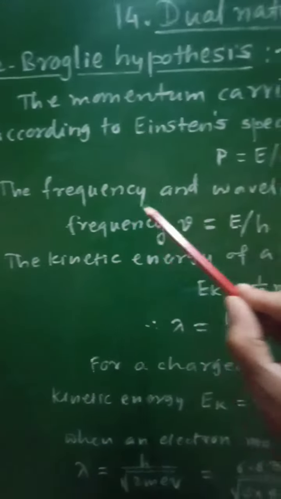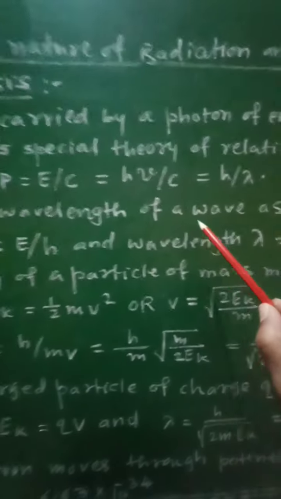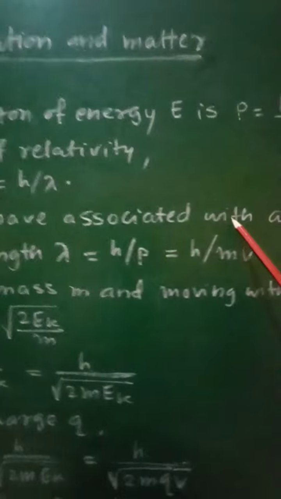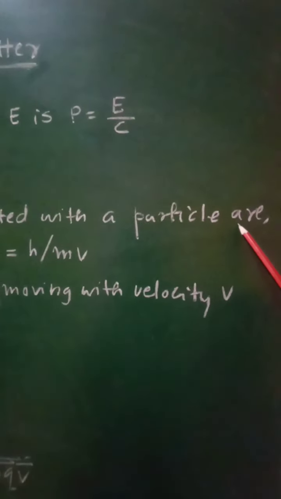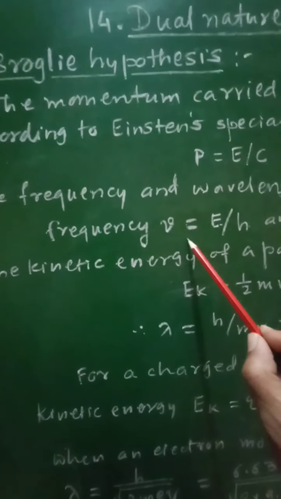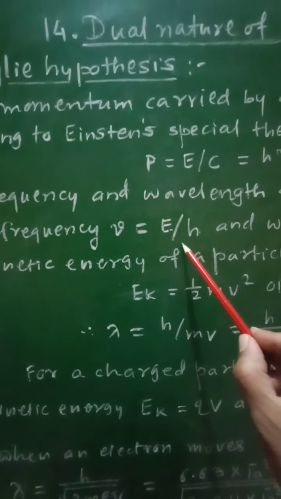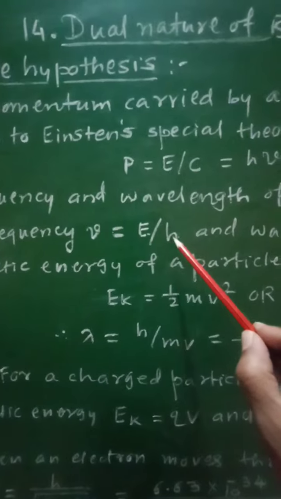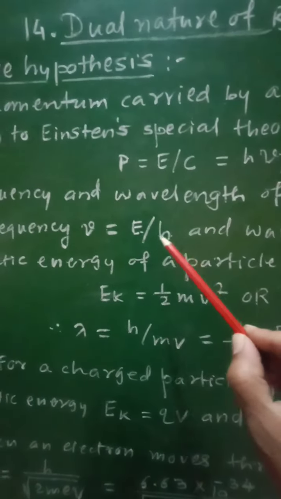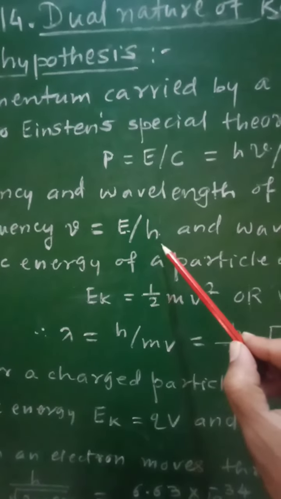The frequency and wavelength of a wave associated with a particle are given as frequency nu equal to E upon h, where E is the energy and h is Planck's constant, so nu is equal to E by h.